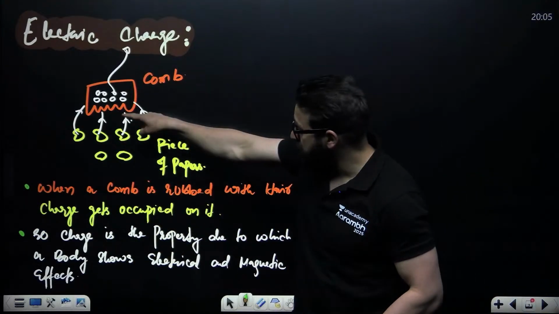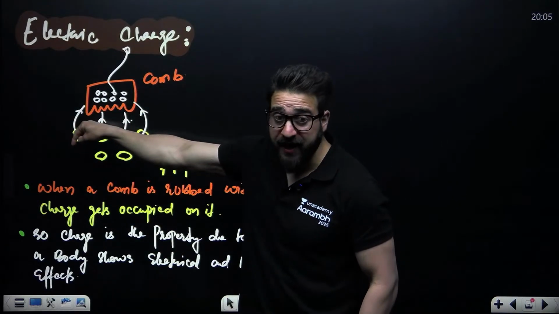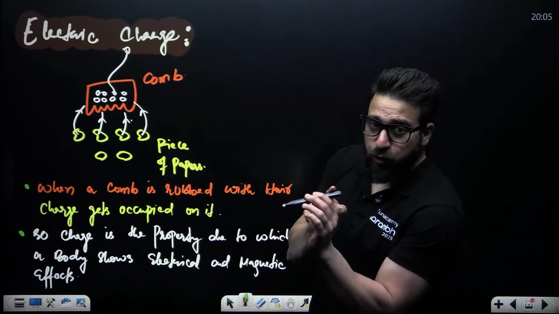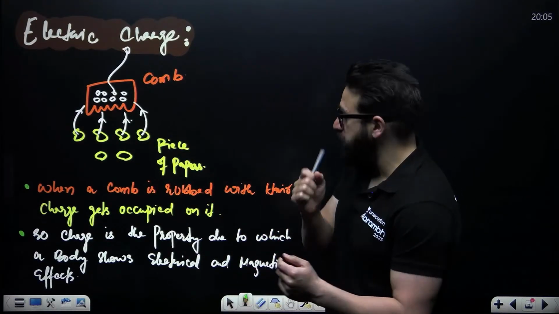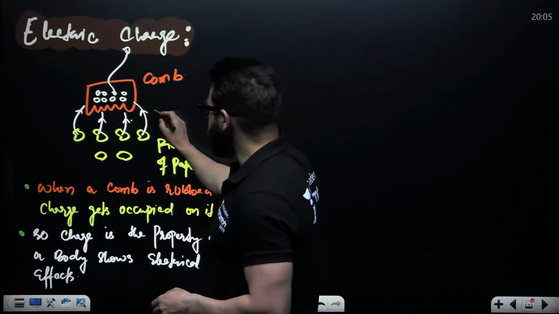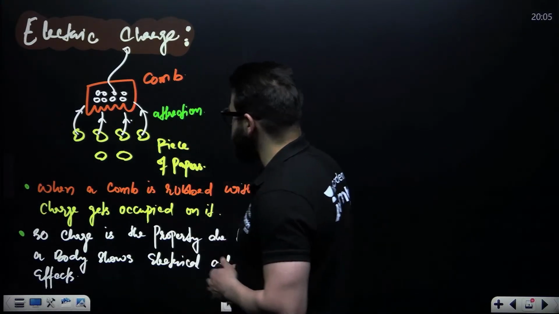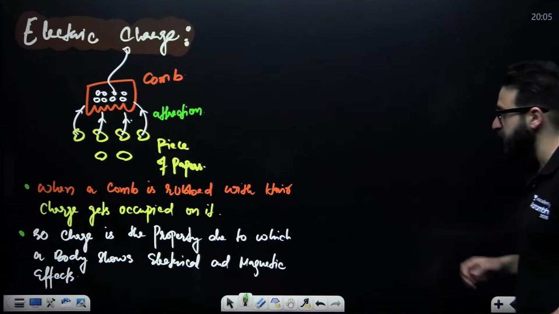Like here, these pieces of paper are attracted. When you rub the comb with your hair, charge gets occupied onto the comb, and then only the pieces of paper are attracted. That's why this attraction takes place.